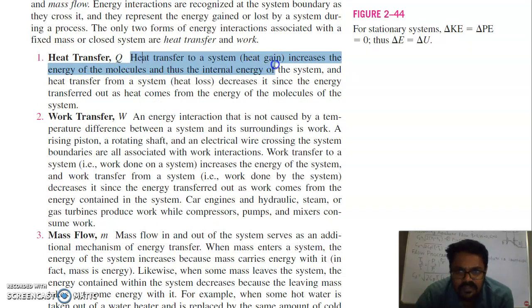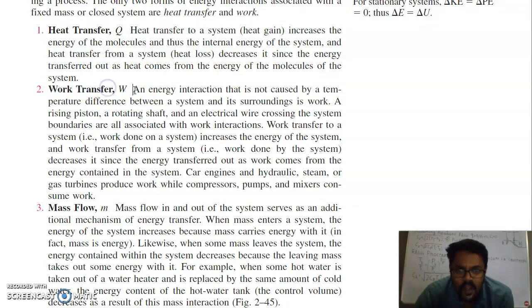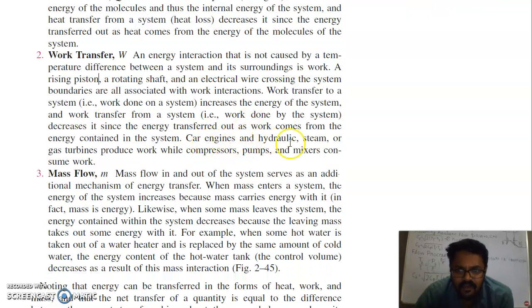Heat transfer to a system increases the energy of molecules and thus the internal energy of the system, and heat transfer from the system decreases the energy and internal energy of the molecules of the system. Work transfer is an energy interaction that is not caused by a temperature difference. A rising piston, a rotating shaft and an electric wire crossing the system boundaries are all associated with work interactions. Car engines, hydraulic, steam or gas turbines produce work, while compressors, pumps and mixers consume work.